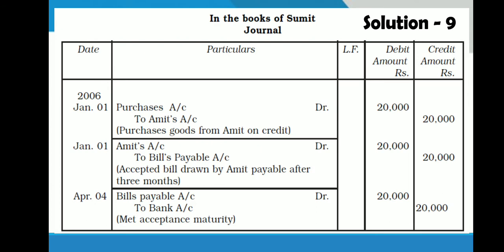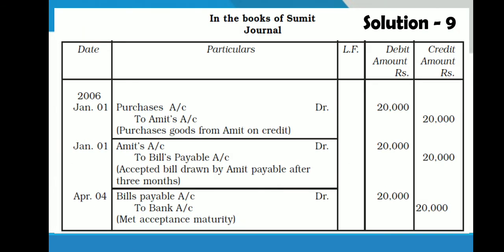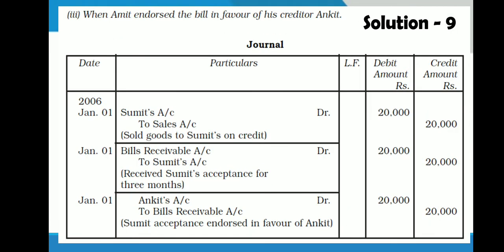Now on maturity date, that means on April 4th, I think there is some mistake here. It should be April 5th. Bill is paid. The bills payable account debit to bank account 20,000. So these will be the journal entries in the books of drawer as well as drawee.